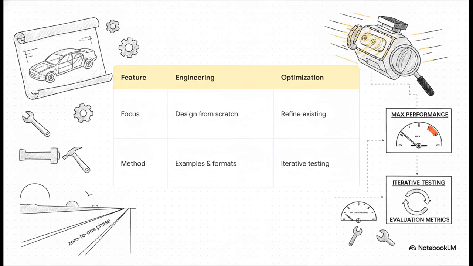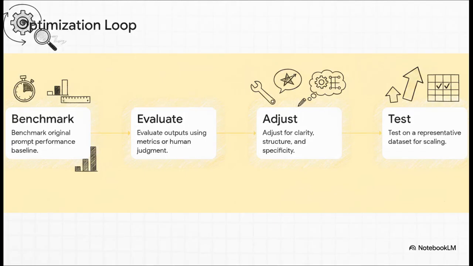Optimization, on the other hand, is what happens next. It's the rigorous tuning of that original prompt using iterative testing and hard evaluation metrics. Think of engineering as building the car from scratch just so it can roll down the street, while optimization is plugging it into the diagnostic machine to tune the engine for maximum horsepower and fuel efficiency. And to tune that engine, you absolutely have to rely on a continuous optimization loop.